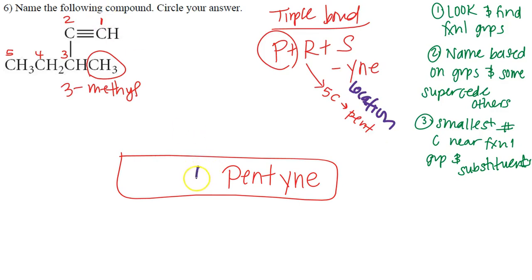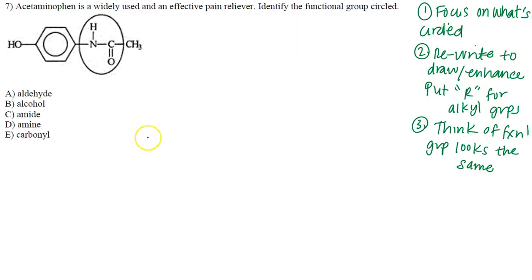Because we're on carbon number 1, we're going to put 1-pentyne as our answer. Now for the prefix, we're still good with that. 3-methyl. Since we have a letter and a number, we do have to have a dash in between. Okay, folks? If it's 2 numbers, we saw that we put a comma in between those. So the true answer here is 3-methyl-1-pentyne for number 6.